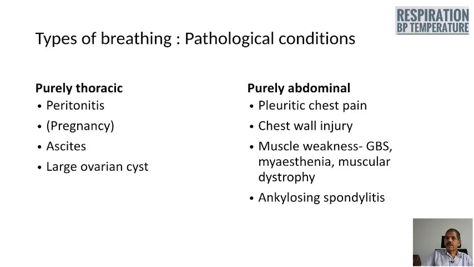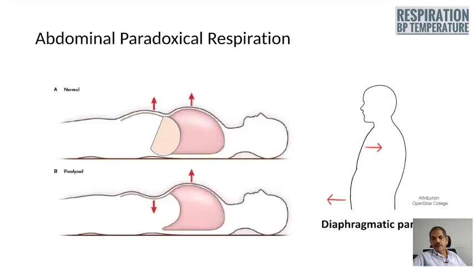Another condition known to produce purely abdominal respiration is ankylosing spondylitis, where there will be fixation of the thoracic cage, and whatever respiration you can see is only in the form of abdominal movement.